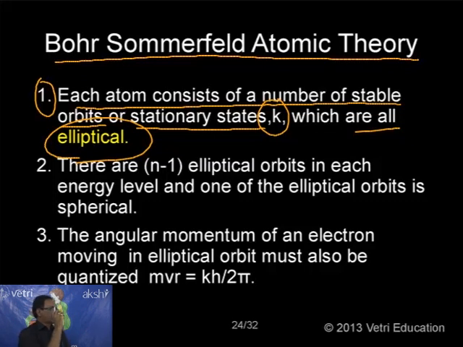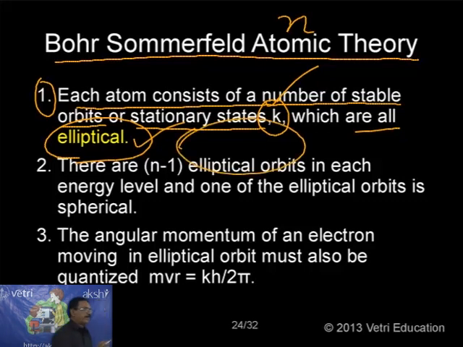Bohr gave postulates saying that all orbits are spherical, and he represented the orbits by the n value: n equal to 1 the first orbit, n equal to 2 the second orbit, n equal to 3 the third orbit, and so on. But now Bohr-Sommerfeld uses the values k instead of n. Another most important thing is that he said orbits are not spherical. Orbits are elliptical, oval shaped.